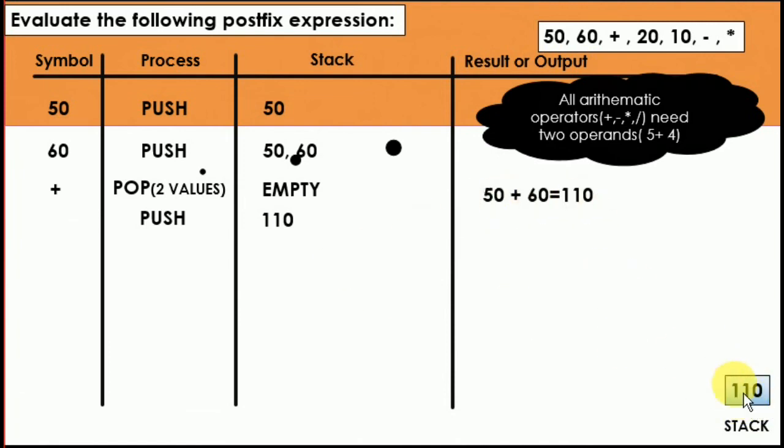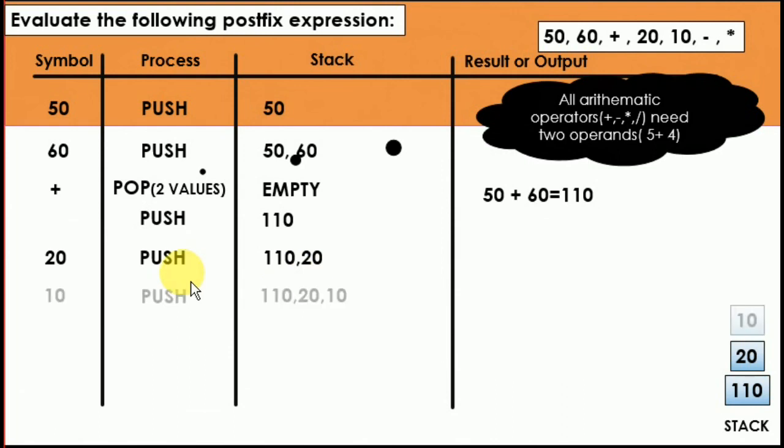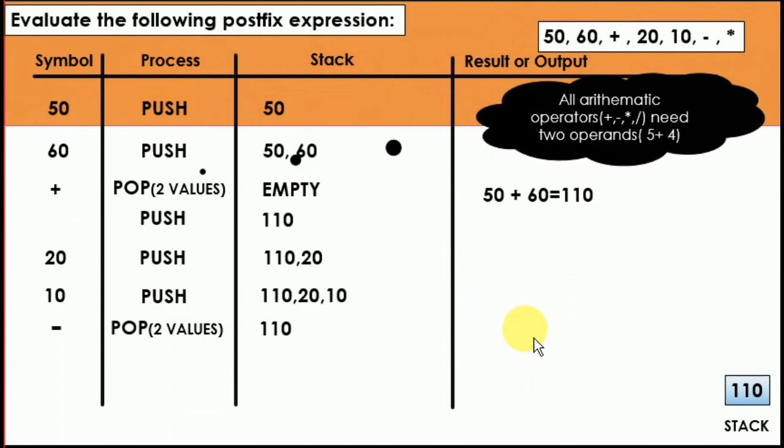Now the addition is done: 50 plus 60, 110. Next is 20, again push: 110, 20. Next 10, then 110, 20, 10. Now there are three values. What is the next sign? Minus. Now pop two values. You know that it's a stack, so these two values are going to be popped, and 110 will remain there. In the result part, 20 minus 10. What is the value now? 10. What happens to this 10? Again it is pushed. So there is 110, 10.